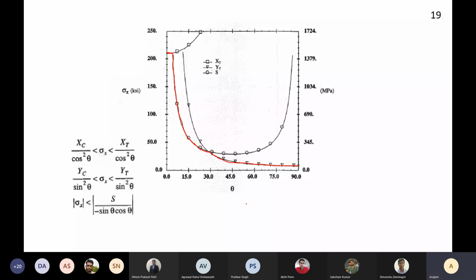Now using this plot, and if you have representative values, you can say that fiber failure will only occur if your loading is within 3 to 5 degrees of the fiber direction. And at about 28 to 32 degrees, depending on the material properties, you will have shear. After 28 degrees off-axis loading, it is almost always going to be simple analysis, but very elegant, and also gives you lots of physics insights.